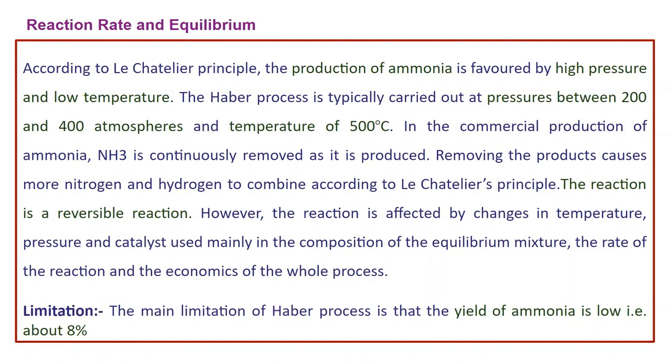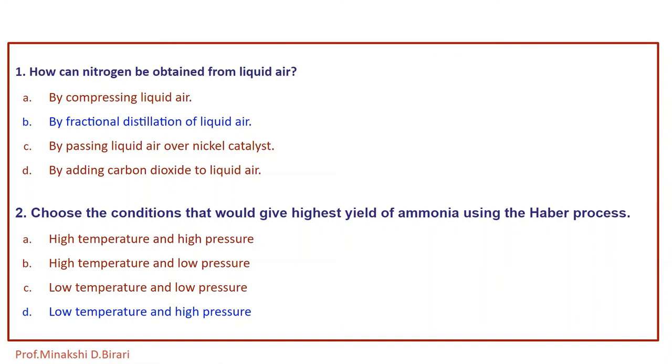Haber first tried osmium and uranium as catalysts, but they were found to be costly and susceptible to poisoning. So he found another catalyst, that is finely divided iron with a promoter like molybdenum or a mixture of Al2O3 and K2O. To avoid such limitations, for the manufacturing of ammonia there is another process, that is the modified Haber-Bosch process. That process we will see in detail in the next lecture.